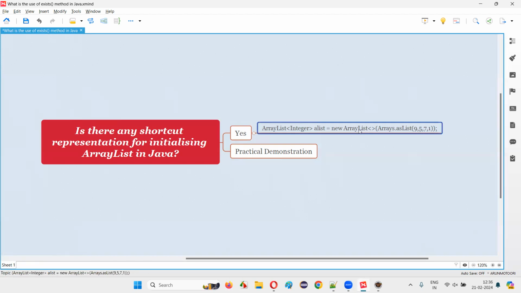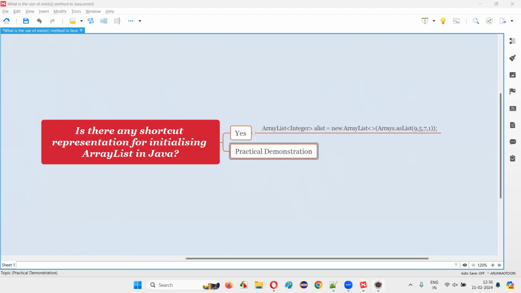But what's happening in this constructor? For the ArrayList constructor, we are passing Arrays.asList of 9, 5, 7, 1, whatever the elements. The result of this asList method of Arrays will return a list, and that is the argument for this ArrayList constructor. Once that list of elements goes in as an argument, this array list will automatically get initialized with this list of elements. We don't have to write multiple lines to initialize this array list with all these different elements on separate lines, like 9, 5, 7, 1. This is the shortcut representation, guys. To understand the answer to this particular question better, let me demonstrate practically.